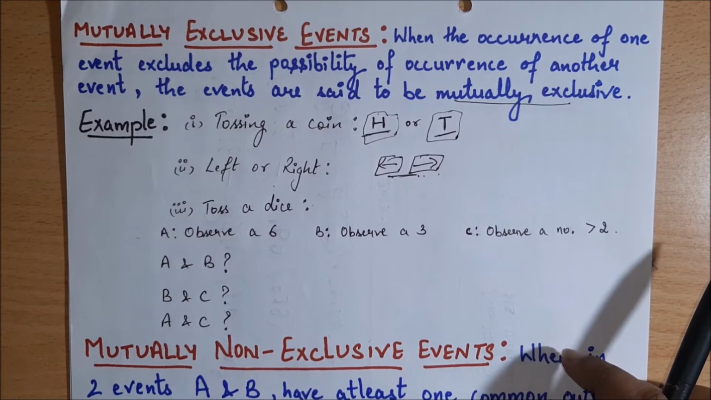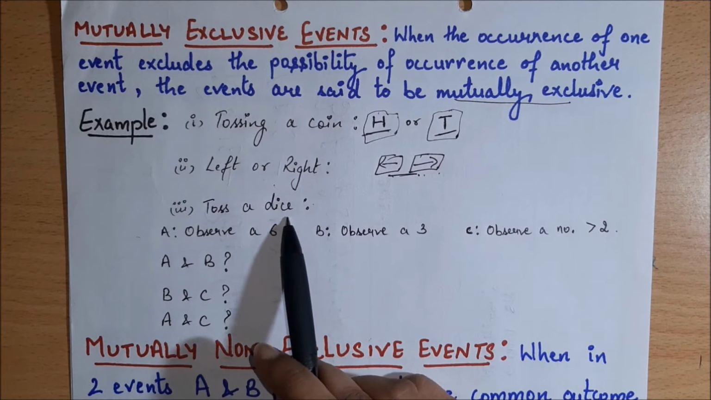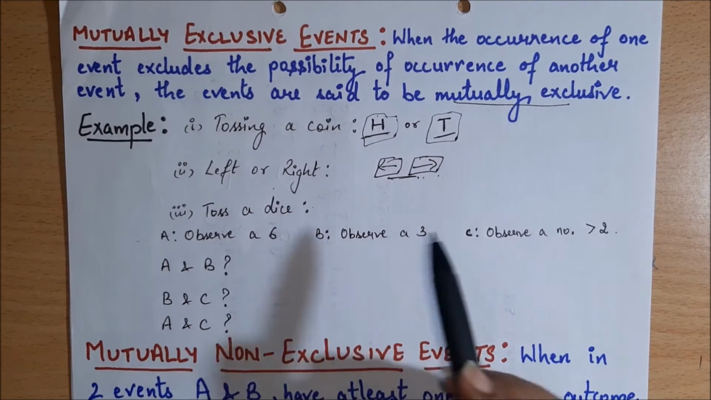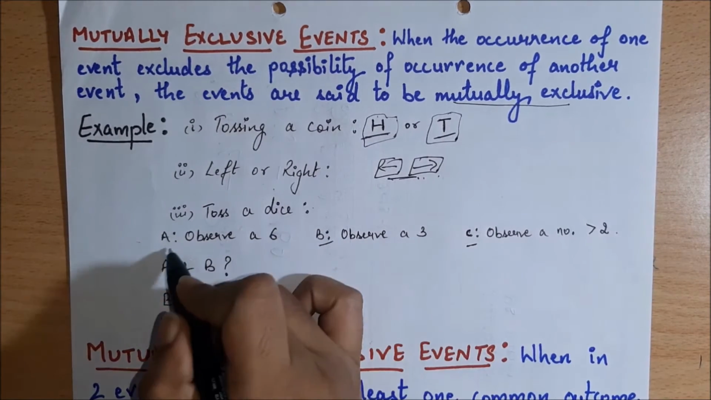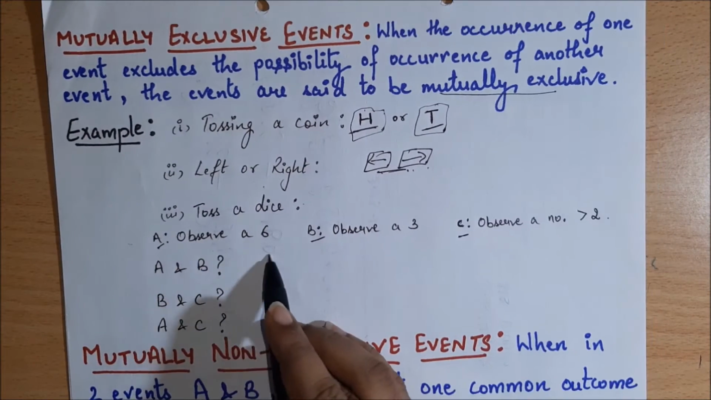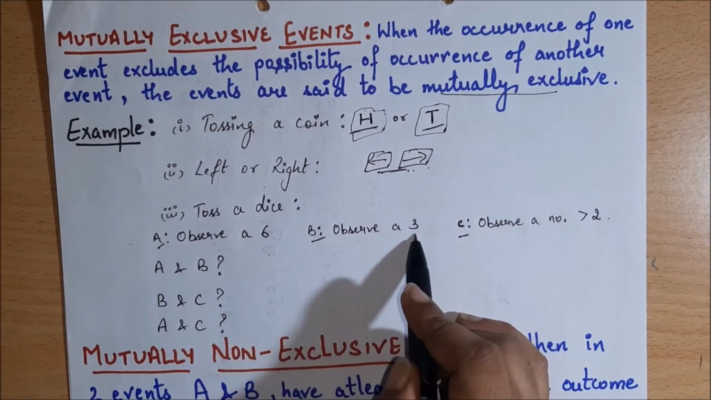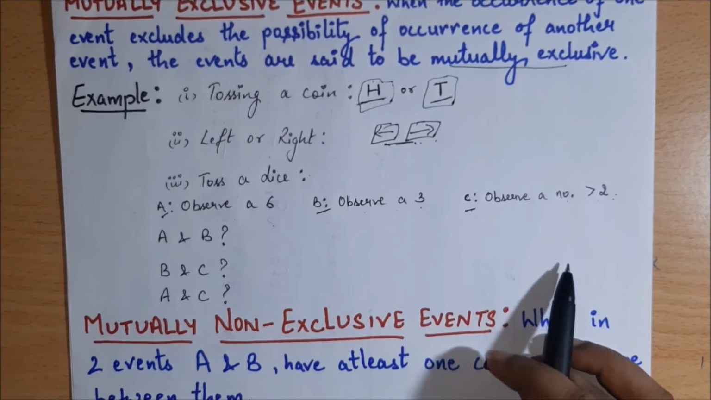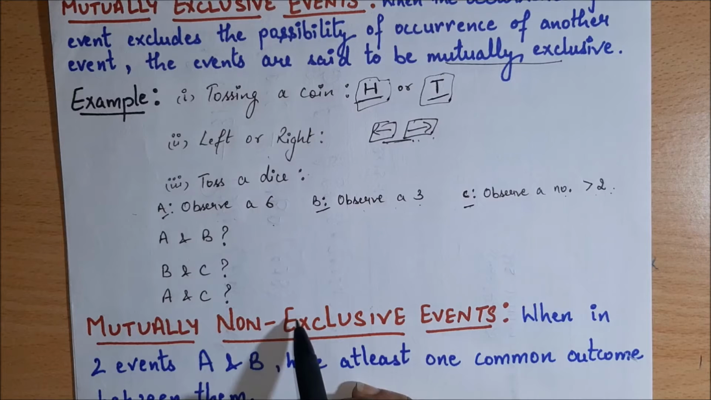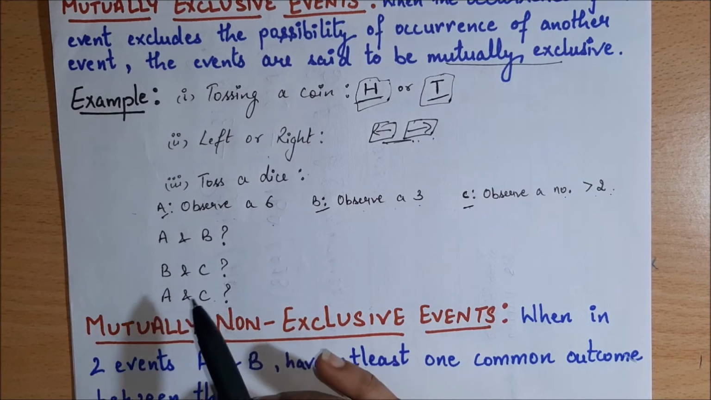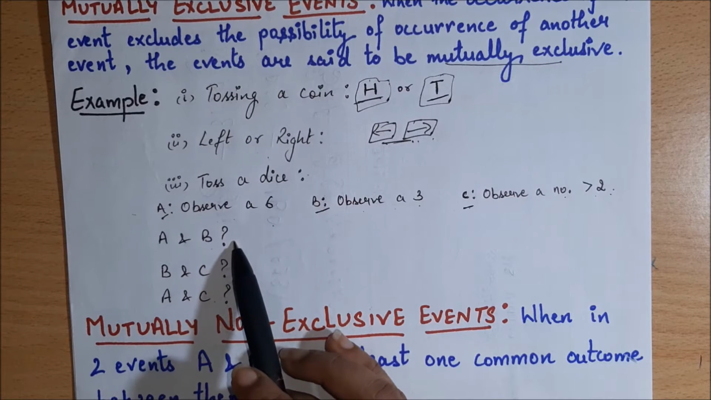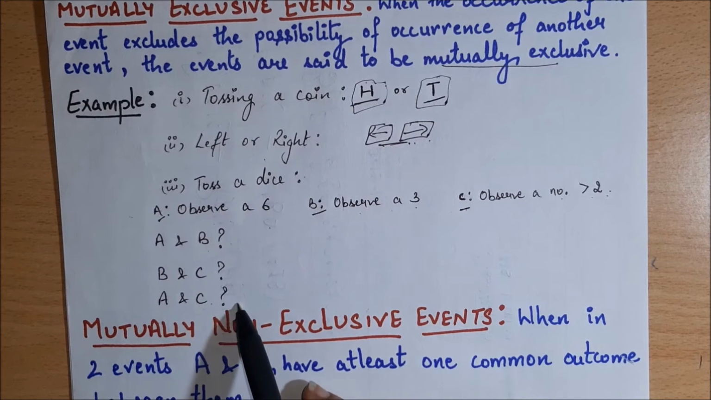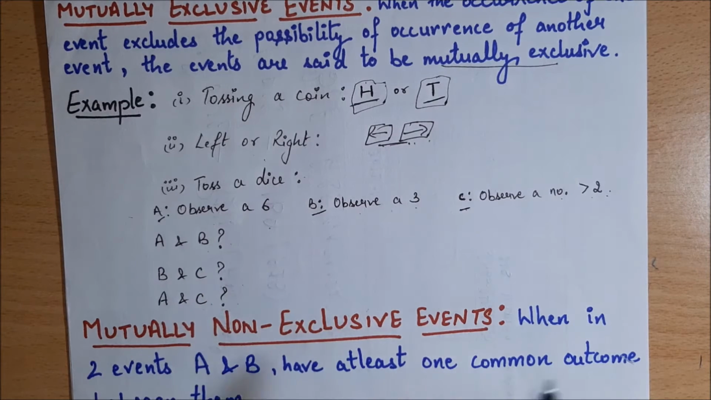Now let's take another example. Tossing a dice, or rolling a die. Here three different statements are given. A is observe a 6, B is observe a 3, and C is observe a number greater than 2. And here three questions are asked, the subparts of this question: A and B, are they mutually exclusive? B and C, are they mutually exclusive? And A and C, are they mutually exclusive? So we have to solve this question. So let's see.